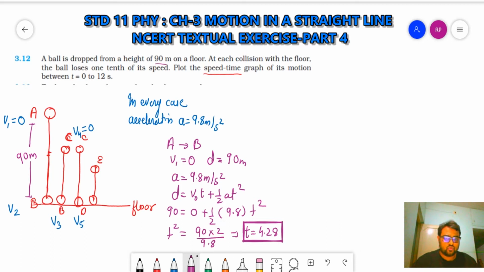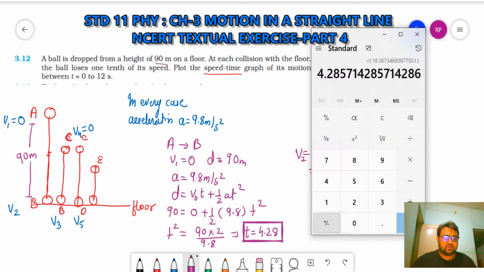Now V2. We will use the formula V equal to V0 plus AT. Means here V2 will be equal to V1 plus AT. So what is V1? It was 0, A is 9.8 into T, that is 4.28. Clear?